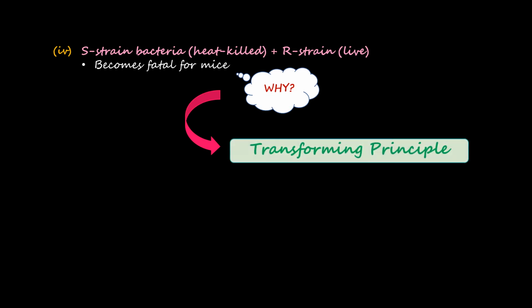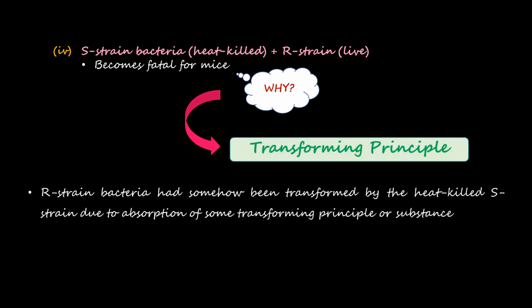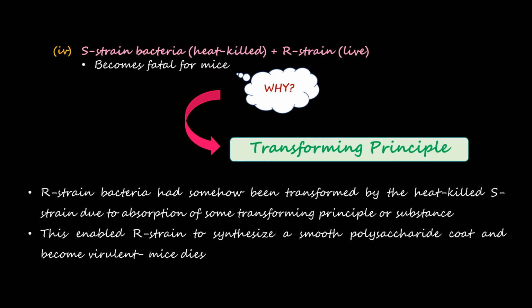So the reason is the transforming principle, which was deduced by Frederick Griffith. He said that the R strain bacteria had somehow been transformed by the heat-killed S strain due to absorption of some transforming principle or substance. So basically he was trying to say that something from the heat-killed S strain bacteria was transferred into the R strain bacteria, because of which the R strain was able to synthesize a smooth polysaccharide coat and it became virulent, because of which the mice died. So this must be due to the transfer of the genetic material, as proposed by Frederick Griffith through this experiment.